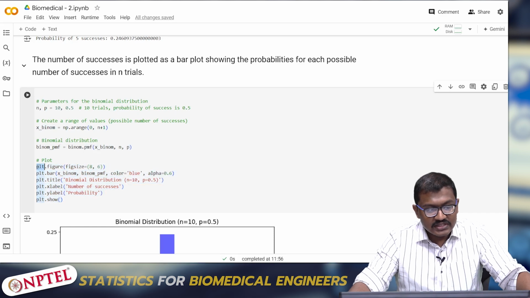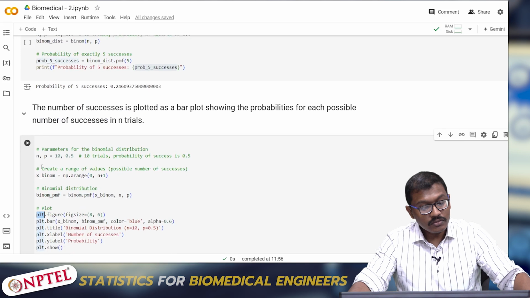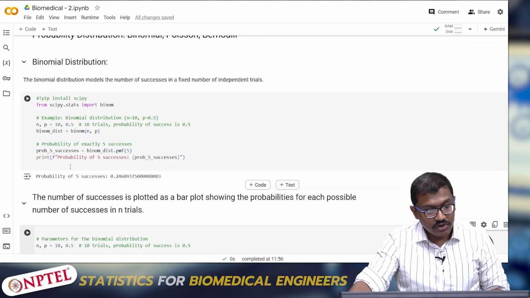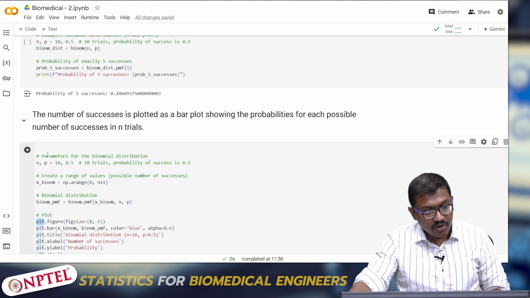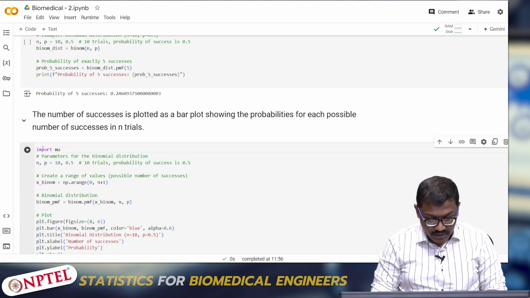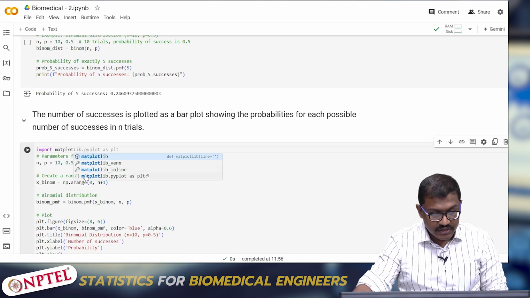Okay, this is matplotlib. I would have already declared it somewhere in the previous code. So here, how we should declare it: import matplotlib.pyplot as plt.